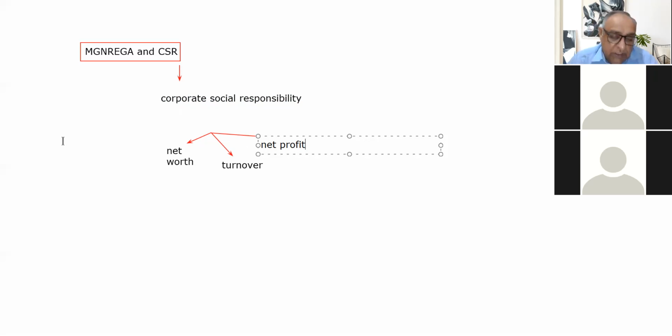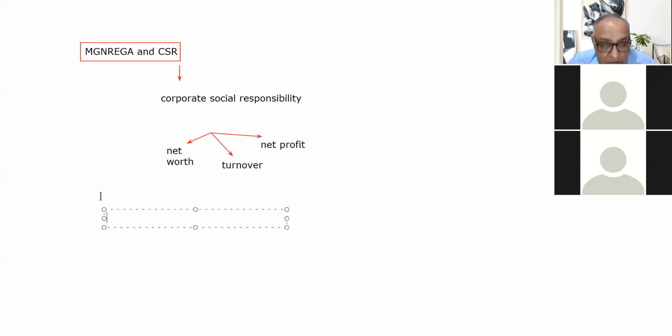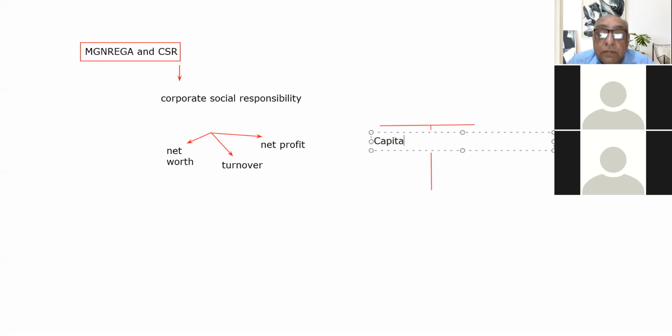Okay, I'm elaborating. What is net worth? Suppose this is the balance sheet of a company. On this side there are the capital and the liabilities of the company, and on this side there are the assets of the company.